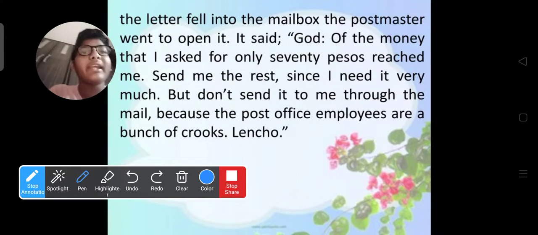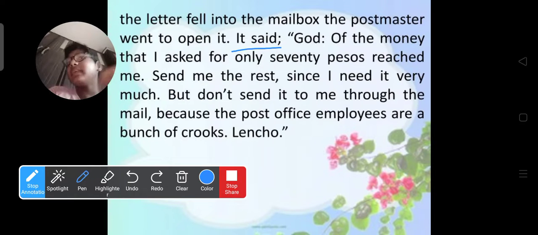The letter fell into the mailbox. The postmaster went to open it. When that letter fell into the mailbox, the postmaster was watching through the window, observing what he was doing and what his reaction was, everything. And he dropped that letter into the mailbox. Immediately after he left the post office, the postmaster came and took that letter.